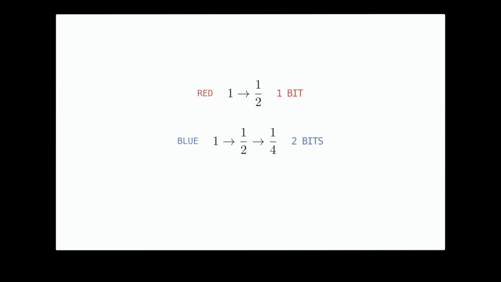2 halvings take us from 1 to 1/2 to 1/4. That gives blue 2 bits. 3 halvings take us from 1 to 1/2 to 1/4 to 1/8. That gives green and gold 3 bits each. The pattern is 1, 2, 3, 3 bits.